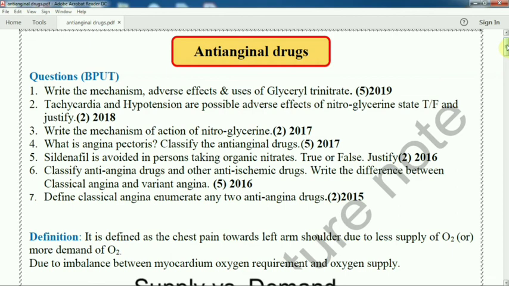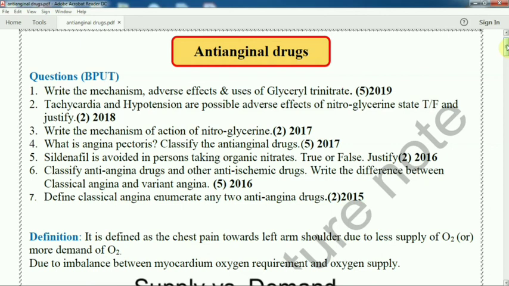Second question: are tachycardia and hypertension possible adverse effects of nitroglycerin? Yes, but justify: the blood vessels dilate, so it is hypotension, not hypertension. It also causes tachycardia and dilates the blood vessels, and as a result, hypotension. Write the mechanism of action of nitroglycerin again.